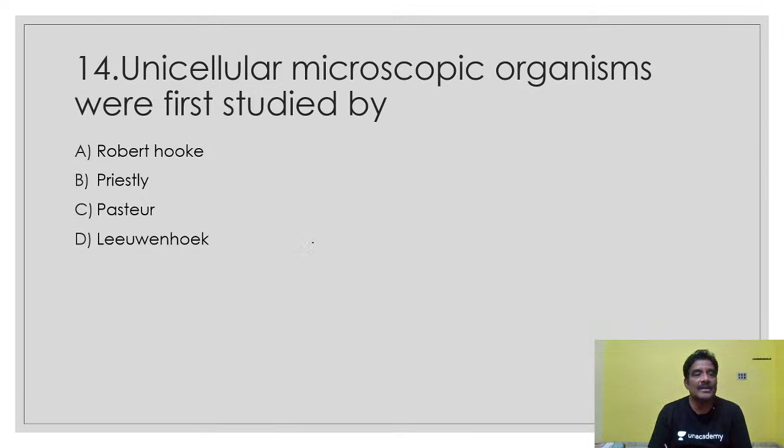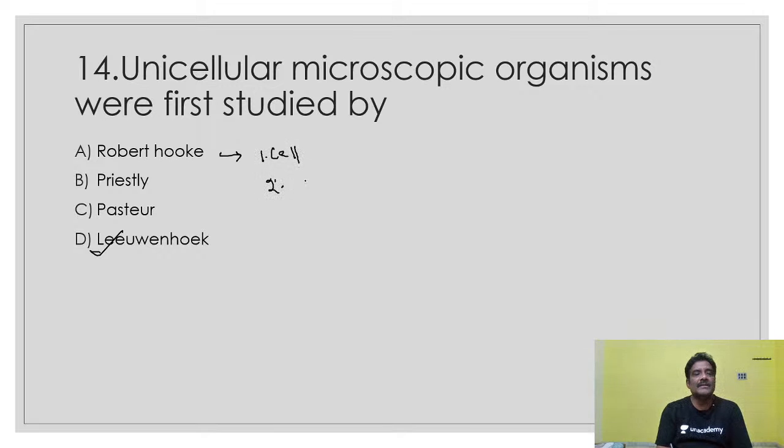Unicellular microscopic organisms were first studied by whom? The right answer here is Leeuwenhoek. Many people have confusion here. They put the answer Robert Hooke. What about Robert Hooke? Robert Hooke discovered the cell. This is one point.